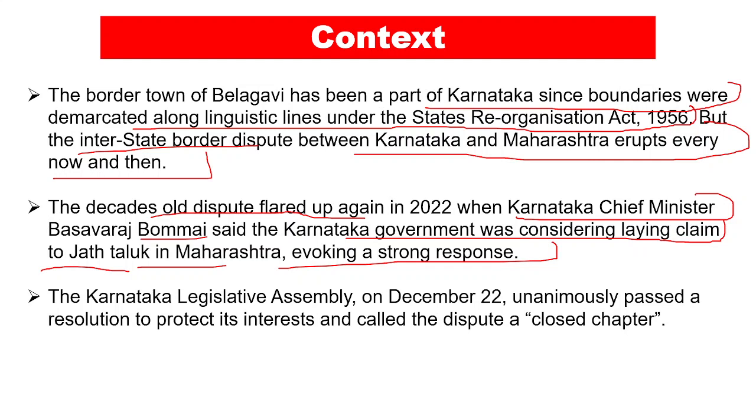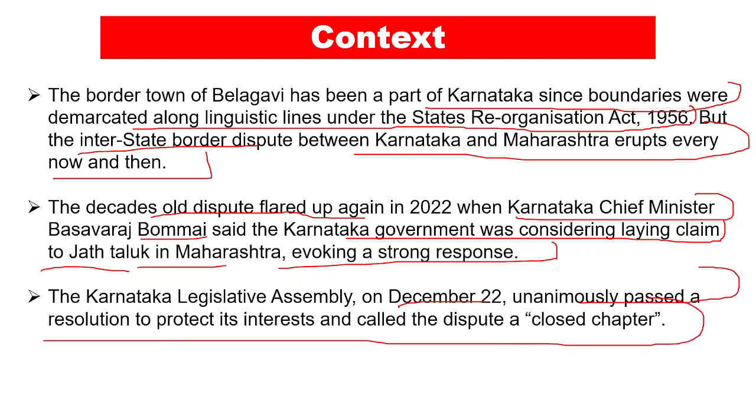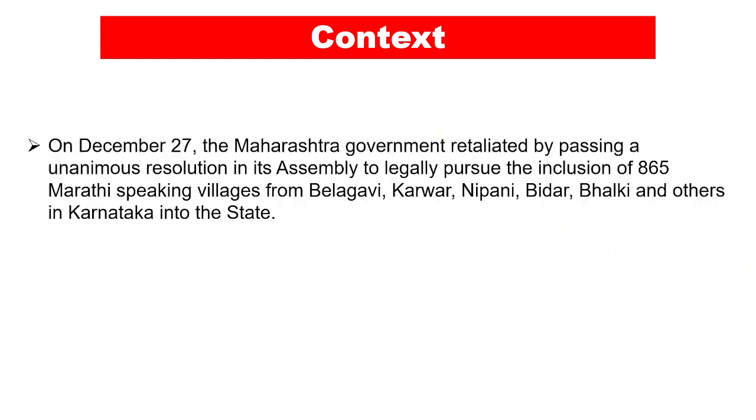Now, the Karnataka Legislative Assembly on December 22 unanimously passed a resolution to protect its interest and call the dispute a closed chapter. Now, that erupted into a problem.